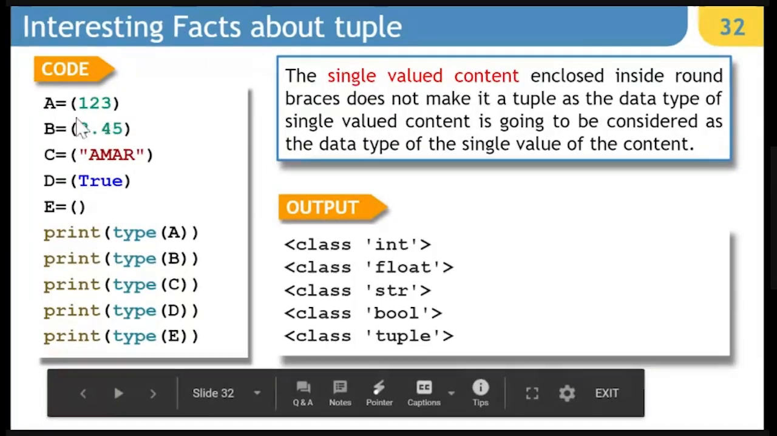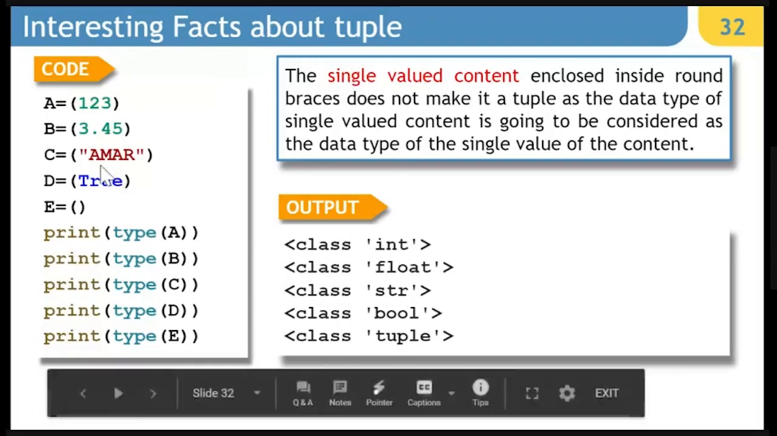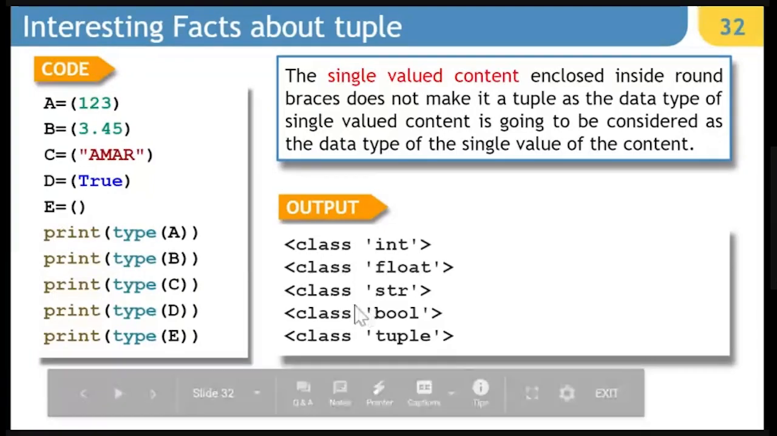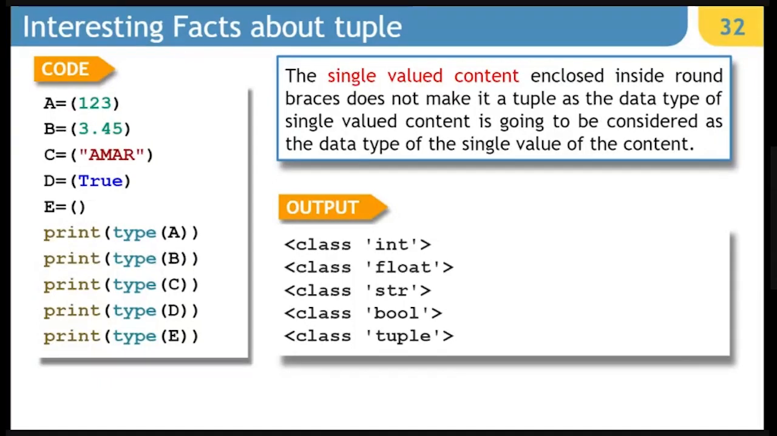Like here, a is equal to (1, 2, 3) inside round brackets will be taken as integer. b is equal to (3.45) inside round brackets will be taken as float. c is equal to ('Amar') inside round brackets will be taken as string, and d is equal to (True) will be taken as bool, whereas an empty round bracket will be taken as tuple. So you have to always remember whenever you are making a tuple, and if at all it is a single value tuple, you have to put a comma along with it.